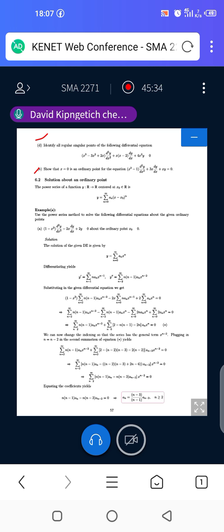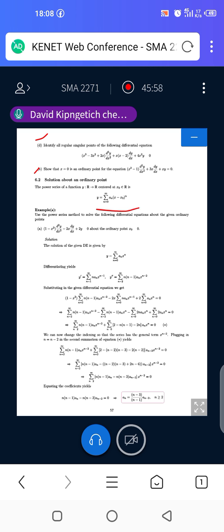Now, having known how to identify the points as either ordinary, singular, regular singular, or irregular singular, we want to know how to solve power series solutions about an ordinary point.